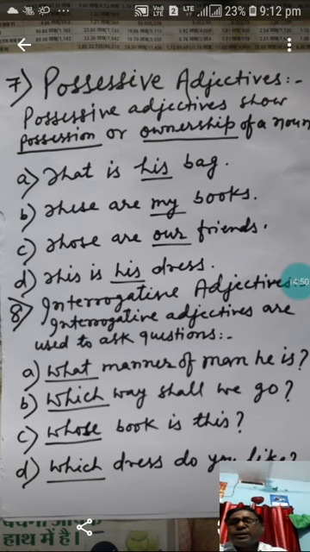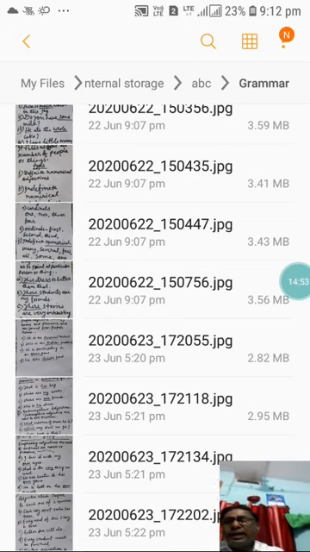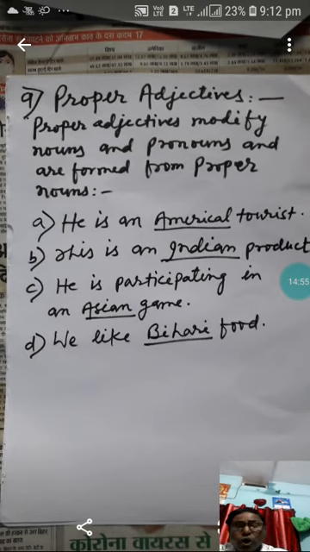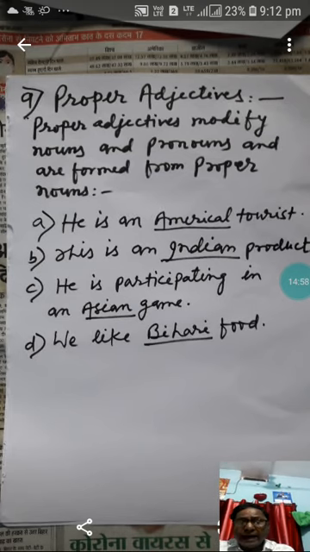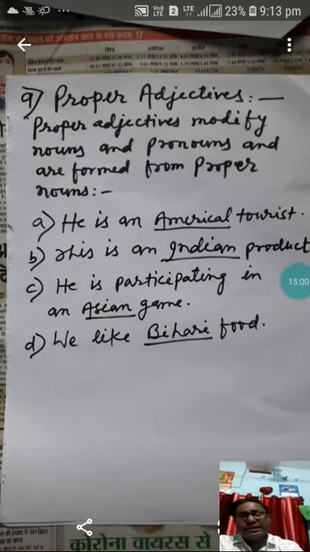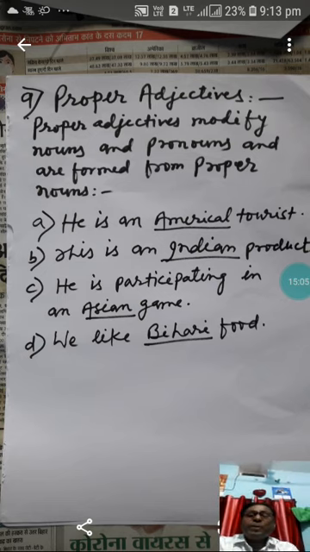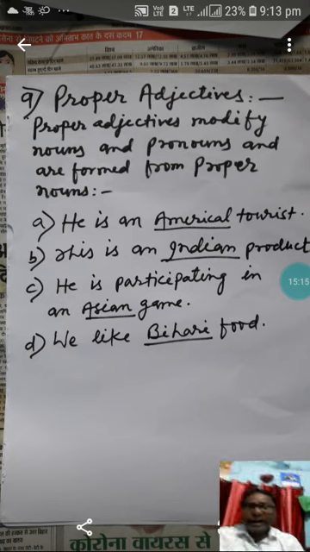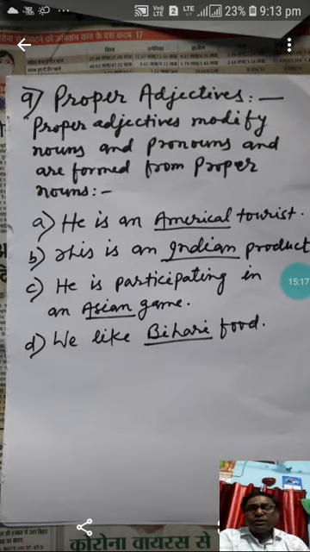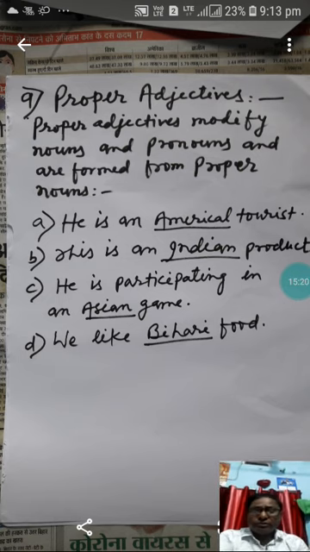What is the next one? The last one, that is here proper adjectives. Ninth and the last kind of adjective is proper adjectives. What are proper adjectives? Proper adjectives modify nouns and pronouns and are formed from proper nouns. Proper adjectives are formed, means made, from proper nouns, and they modify nouns and pronouns.